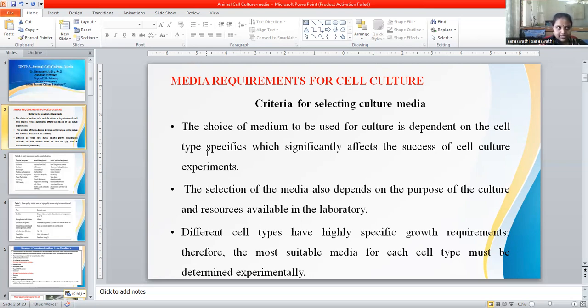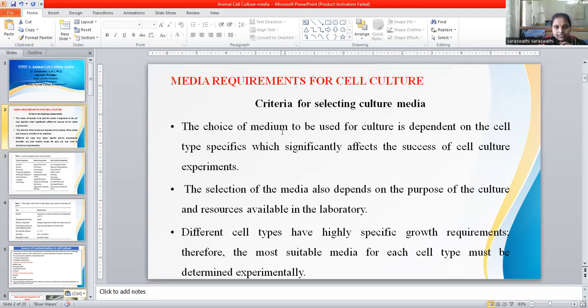Now in case of animal cell culture, whether it is mammalian cell culture or whatever cells we are cultivating in the laboratory, we have to choose the media. This depends on whether we choose a chemically defined medium, serum-free medium, or serum-containing medium. All this depends on what type of cell we are culturing and for what purpose. There may be a particular reason to establish the cell lines, to carry out particular research and get a particular outcome from that cell line. Depending on that, you have to choose the particular media.